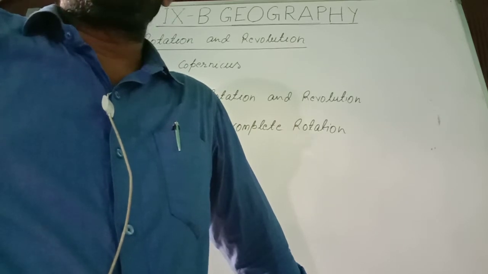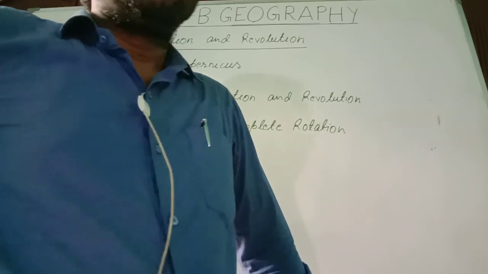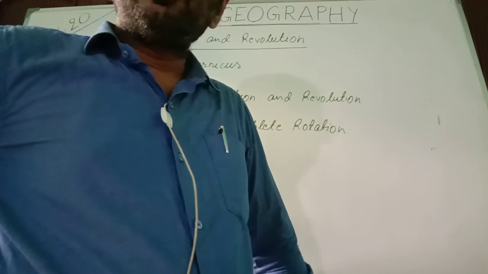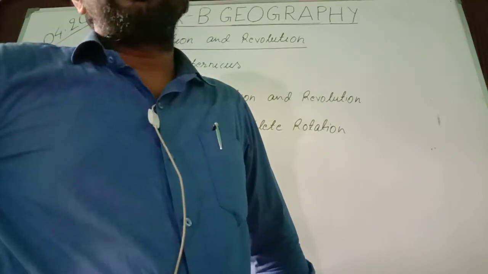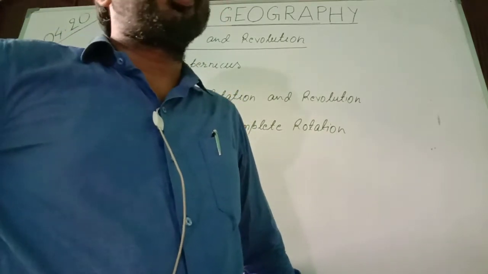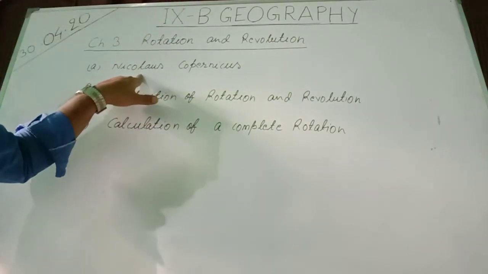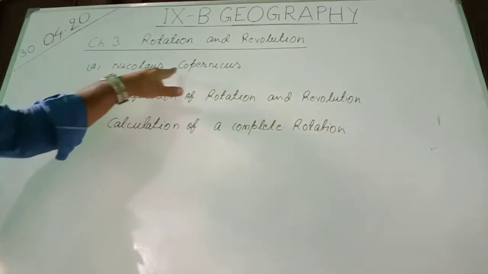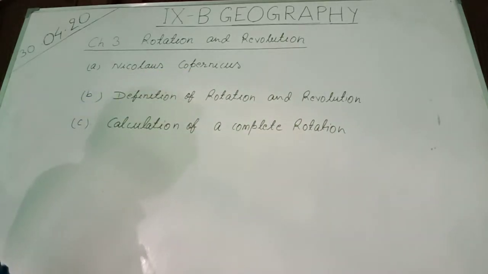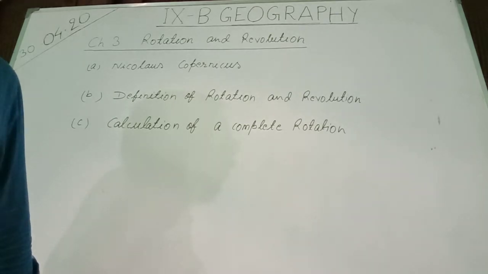You can say this is absolutely wrong because this earth is not a fixed body. This earth is also moving. Earth has also movement. So this person was the first person, Nicholas Copernicus. Nicholas Copernicus told at first to the world that earth has also its own movement.